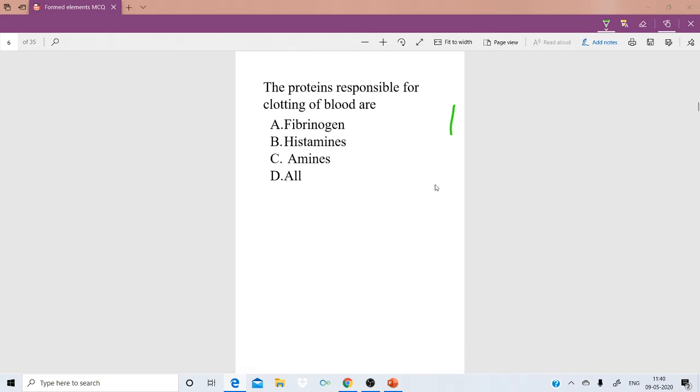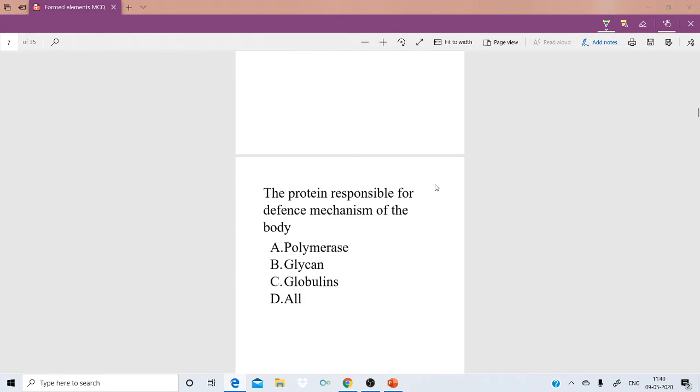6 to 8% proteins are present in the plasma, and we have three types of proteins: fibrinogen, albumins and globulins. Among these, the protein responsible for clotting of the blood is option A, fibrinogen, right?